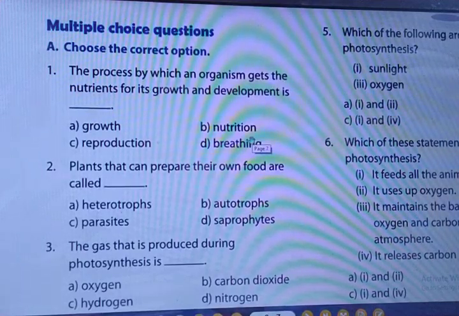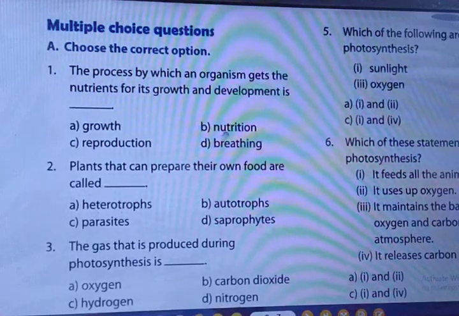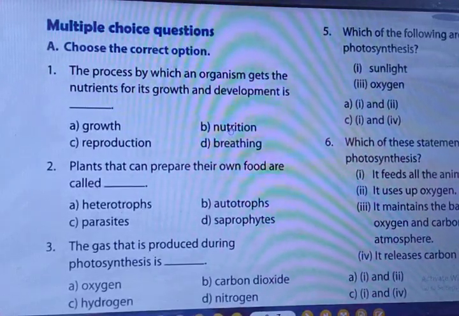The question number 1 is, the process by which an organism gets the nutrients for its growth and development is. Can you tell me what will be the answer? The options are growth, reproduction, nutrition and breathing. I hope all of you know. The right answer is B, that is nutrition. You can see the B option is the right answer. So this option B is the right answer.